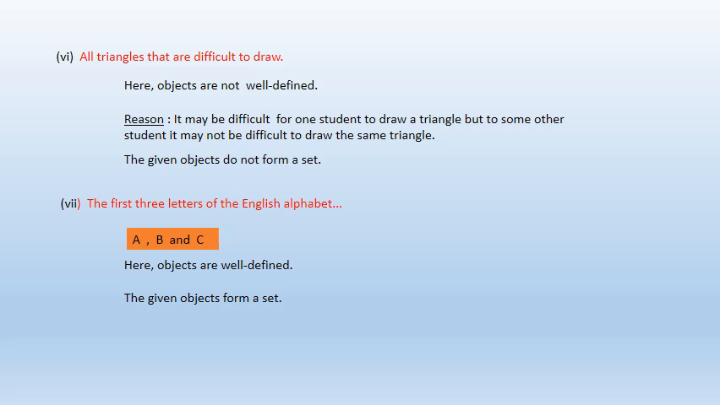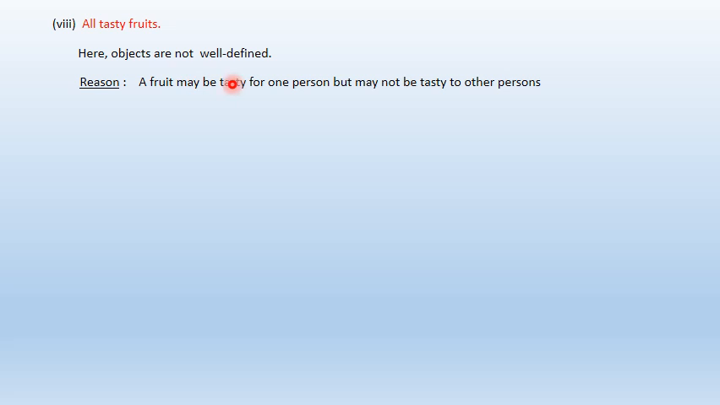Let's come to the question. All tasty fruits. Now look here. Tasty fruit. What is this tasty here? This is a relative term. This tasty fruit may be tasty to one person, but it may not be tasty to another person. So the object is not properly well defined. A fruit may be tasty for one person but not for another person. So the given object does not form a set.